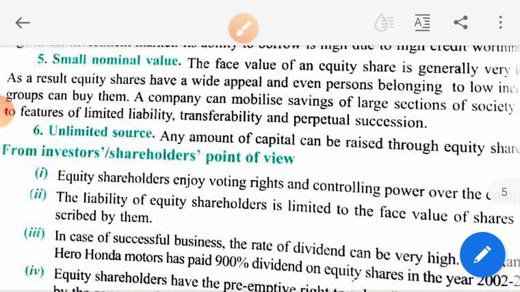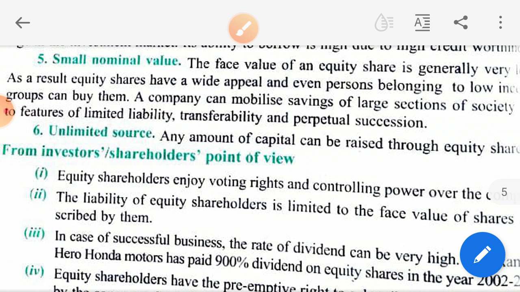And if you have invested in a good company, then good companies give dividends at a higher rate. Is this clear? Like Hero Honda, Reliance at the time of Dhirubhai Ambani, they have given a lot of dividends. So the shareholder gets the benefit of a high rate of returns.